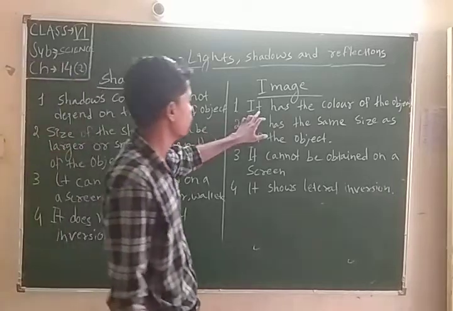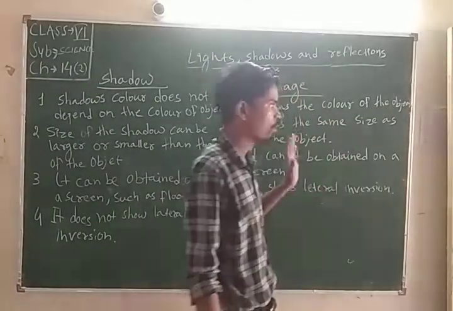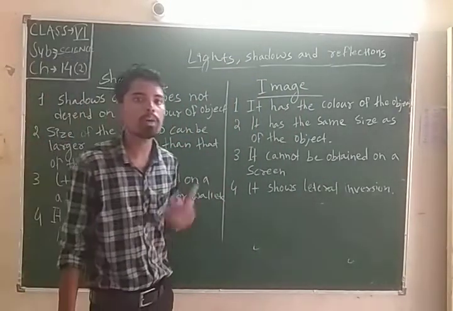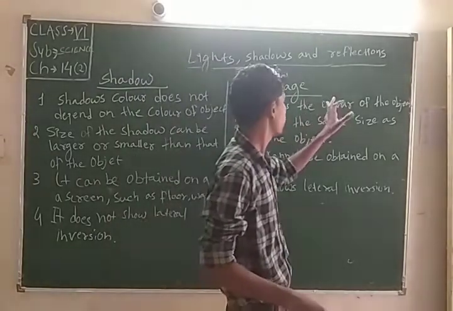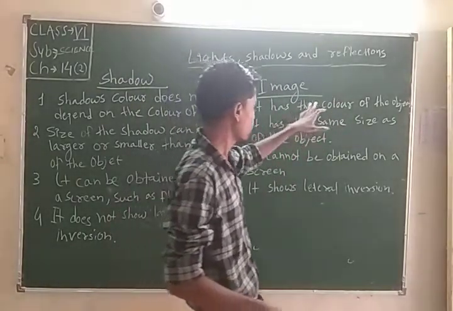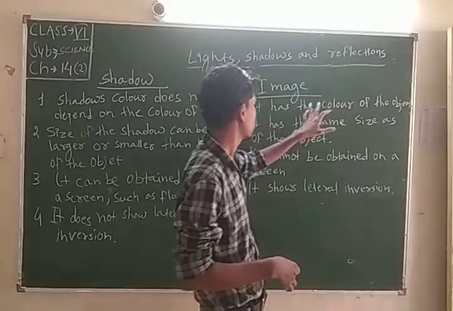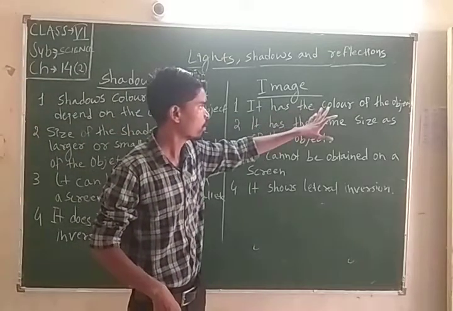But in case of an image, it has the color of the object. When the image of an object forms, it has the color of the object.